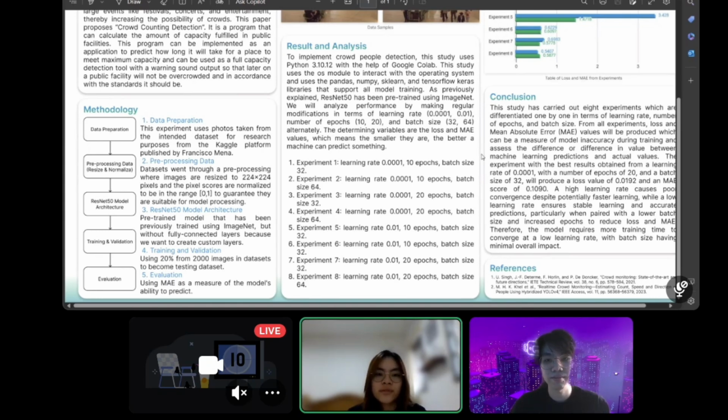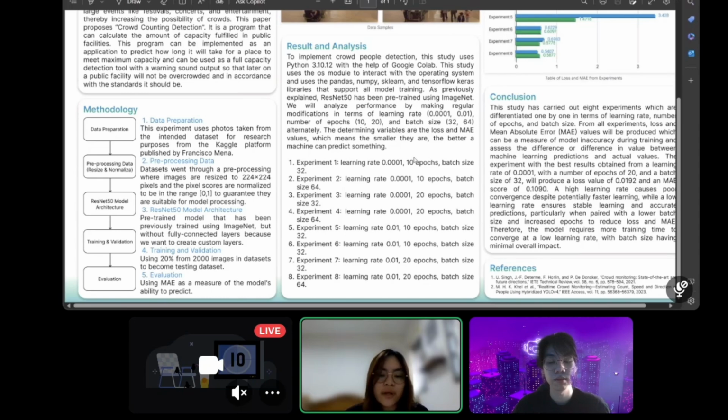Okay, so the next one is result and analysis. To implement crowd detection, our study uses Python 3.10.12 with the help of Google Colab. Our study uses the OS module to interact with the operating system, and also uses the Pandas, NumPy, scikit-learn, and TensorFlow Keras libraries. We optimize the model by experimenting with learning rates of 0.0001 and 0.01, epochs of 10 and 20, and batch sizes of 32 and 64. We evaluated the model's success based on the loss and MAE values. Therefore, we conducted a series of 8 experiments to optimize our crowd detection model.